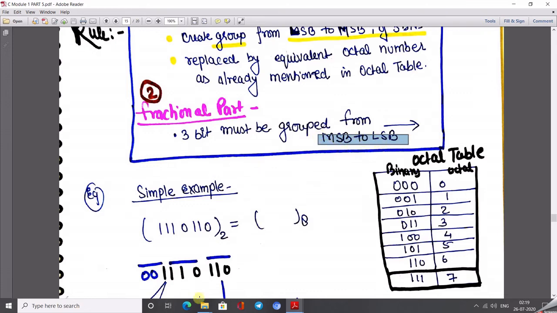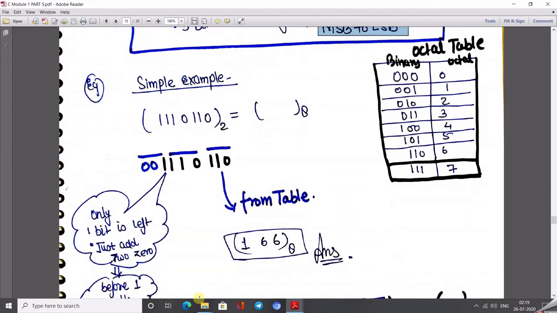We can see this with the help of an example. This is the octal table. Octal 0 is equivalent to 000, 1 is 001, 2 is 010, 3 is 011, 4 is 100, 5 is 101, 6 is 110, 7 is 111. So now here we have this task.